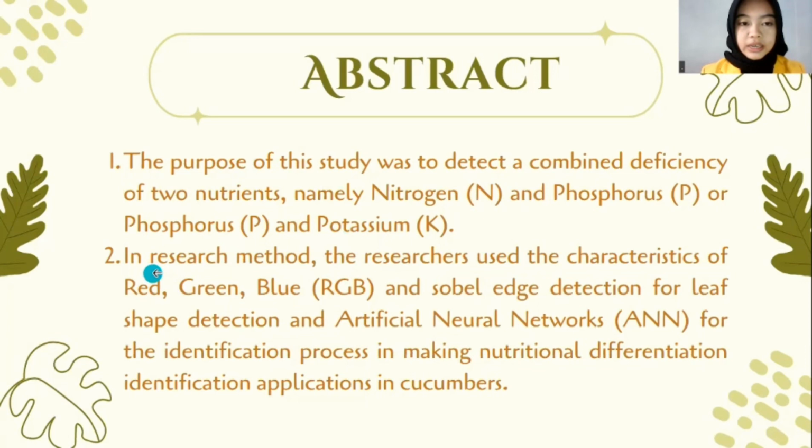The second point, in the research method, the researchers use the characteristics of RGB and Sobel edge detection for leaf shape detection and artificial neural network, or ANN, for the identification process in making a nutritional differentiation identification application in cucumber. So, this section is called the research method.